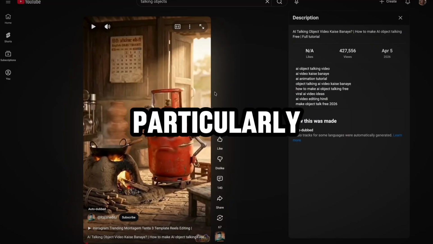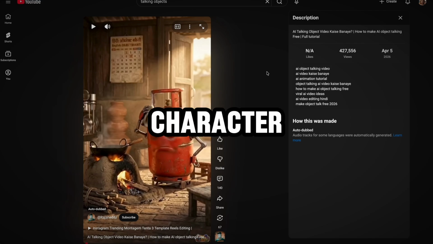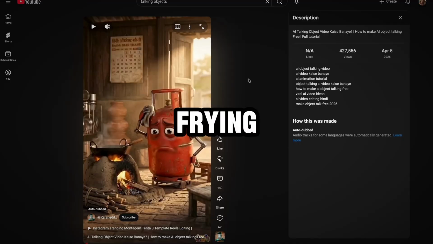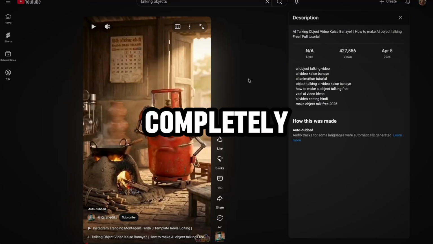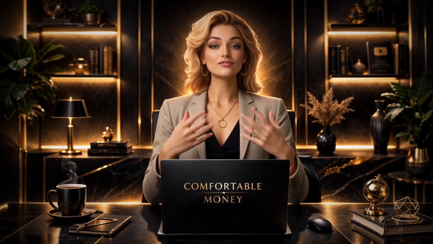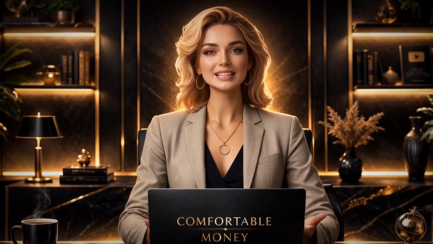What makes this niche particularly sustainable is that the variable is infinite. Every object is a different character with different complaints, different desires, different comedic potential. A frying pan experiences the world differently than a television remote. A doormat has a completely different set of grievances than a ceiling fan. The format never runs out of material because the world is full of objects that have never been given a voice, and each one of them is a video.